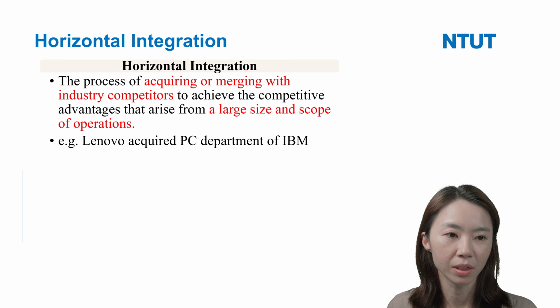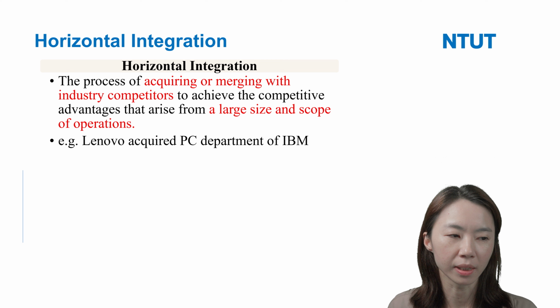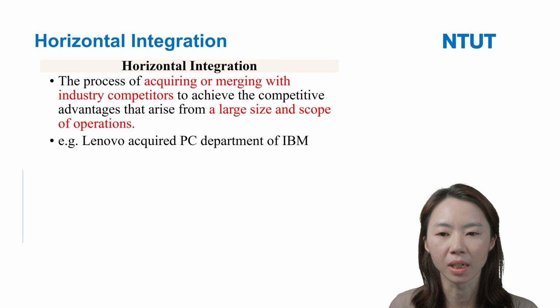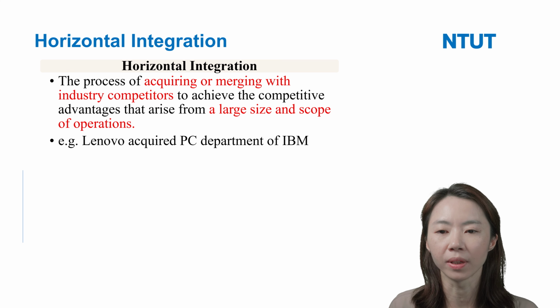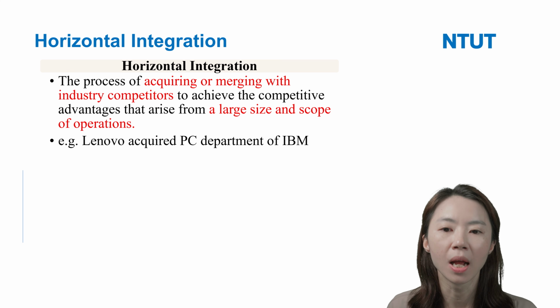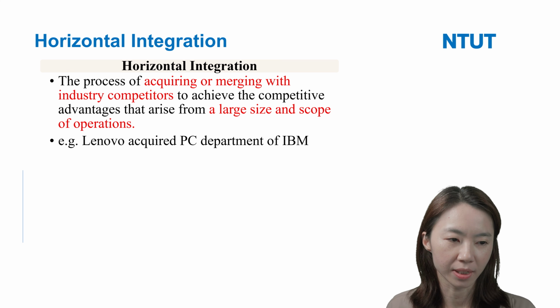Horizontal integration means the process of acquiring or merging with industry competitors to achieve competitive advantage that arises from a large size and scope of operations.